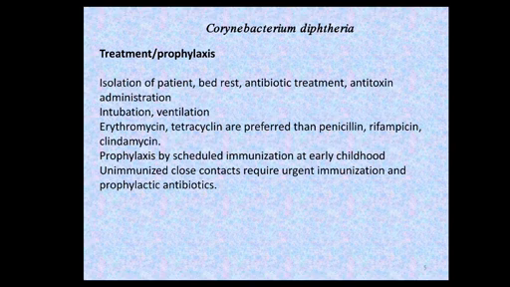The antibiotic therapy for Corynebacterium diphtheriae depends on sensitivity. Penicillin, tetracycline, rifampicin, clindamycin, and erythromycin may all be used, but tetracycline and erythromycin are recommended.